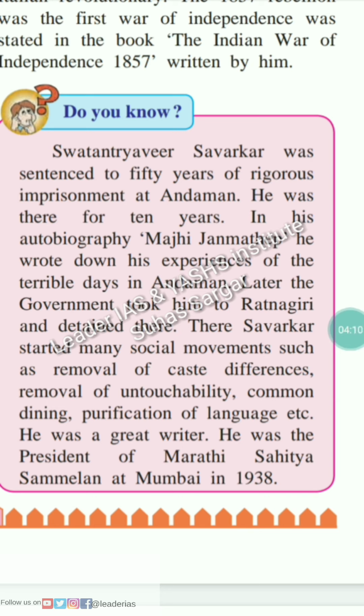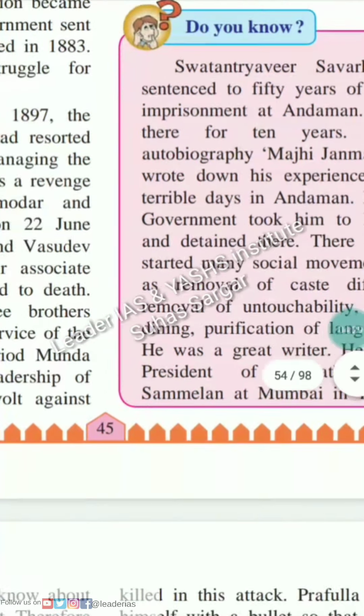There, Savarkar started many social movements such as removal of caste differences, removal of untouchability, common dining, purification of language, etc. He was a great writer. He was the president of the Marathi Sahitya Sammelan in Mumbai in 1938.